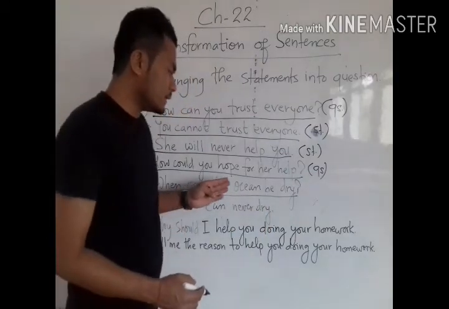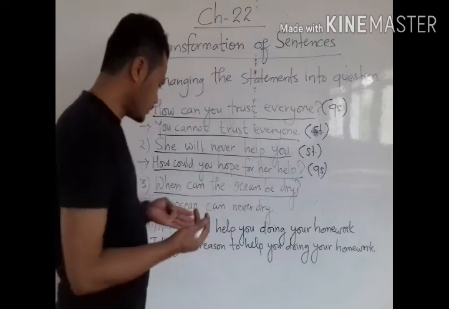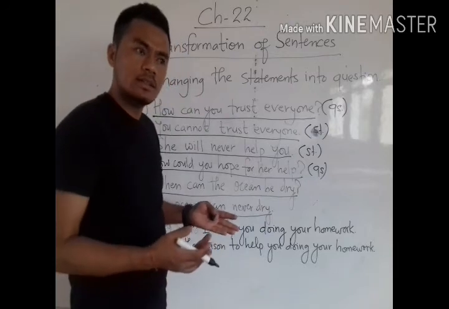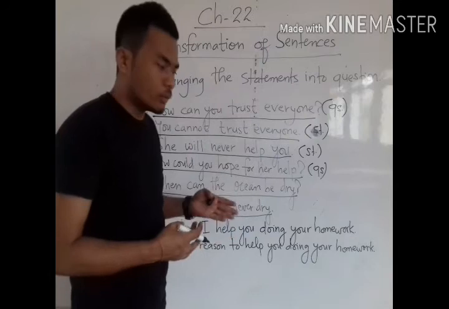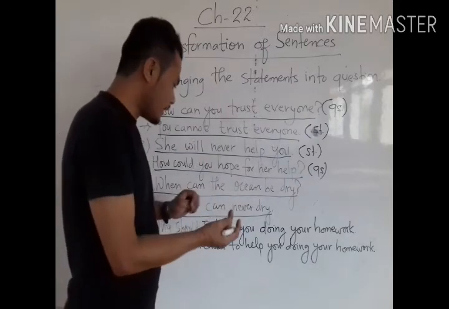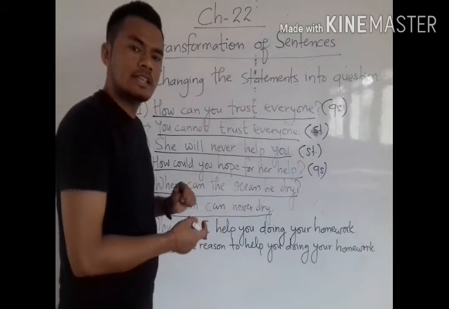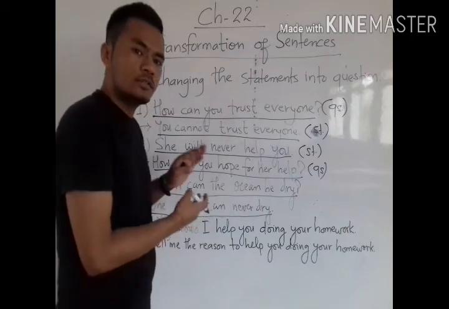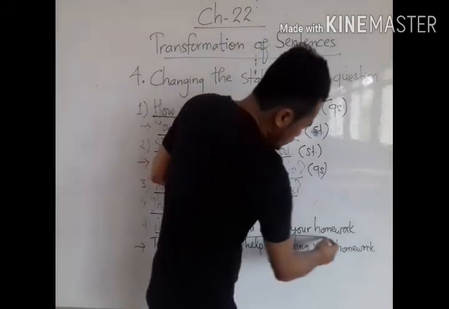When can the ocean be dry? Okay. The ocean can never dry. That means, do you hope that the ocean will get dry one day? No. Both, when can the ocean be dry and the ocean can never dry, express the same meaning, but in two different sentences. Understood?